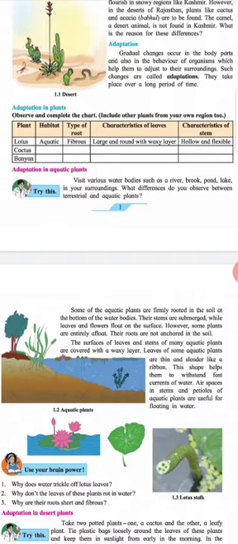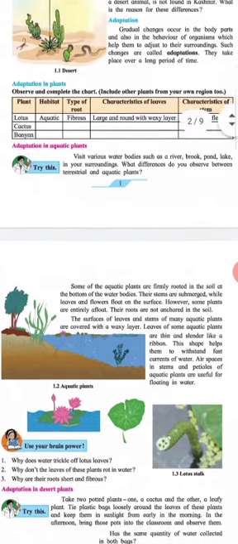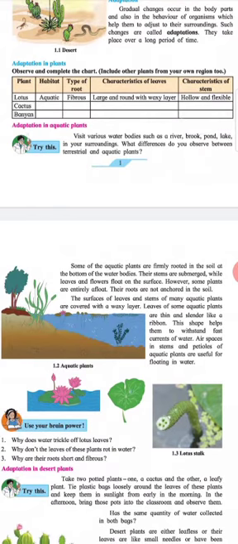First content: Under plant, lotus. Under habitat, aquatic. Under type of fruit, fibrous. Under characteristics of leaves, large and round with waxy layers. Under characteristics of stems, hollow and flexible. Under plants, you have two more entries: cactus and banyan.